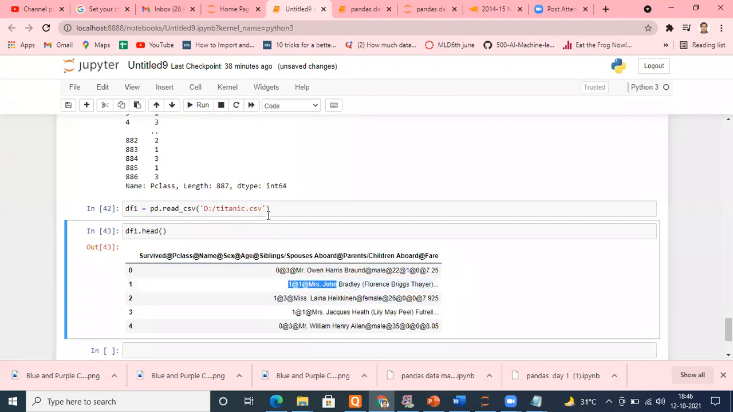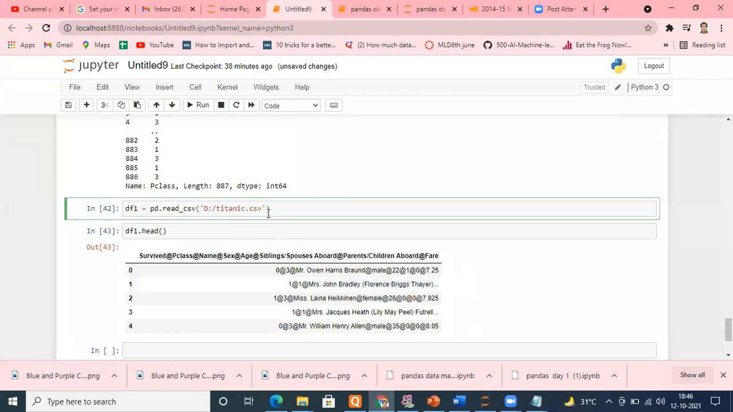Why? Because if you go inside this function, it has been defined by default to read comma separated values, but I can change it. How? Put a comma here and type the keyword sep equals. Sep means separator. Put quotes, and inside that put the separator that you want. In this case, what separator do we want? Tell me. @, right? I'm just placing it there and let me rerun this.